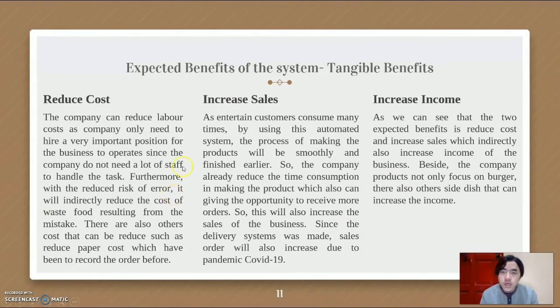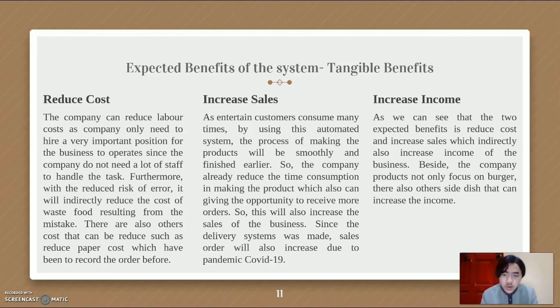Then I will talk about the expected benefits of the system. The expected benefits of the system will be divided into two, which are tangible benefits and intangible benefits. Tangible benefits can also be divided into three, the first being reduced cost. The company can reduce labor costs as the company only needs to hire the very important positions for the business to operate, since the company does not need a lot of staff to handle the tasks.